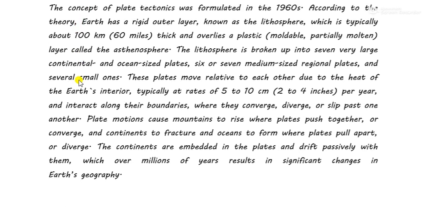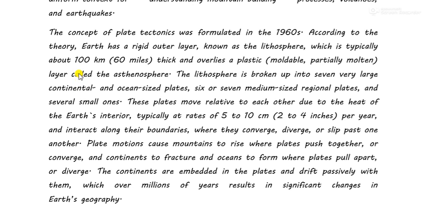Now, what is the theory exactly? The concept of plate tectonics was formulated in the 1960s. According to the theory, Earth has a rigid outer layer known as the lithosphere, which is typically about 100 kilometers or 60 miles. So the depth of the lithosphere is 100 kilometers, from the ground till the upper part of the mantle, and there lies the lithosphere, and below it lies a plastic, moldable, partially molten layer called the asthenosphere.